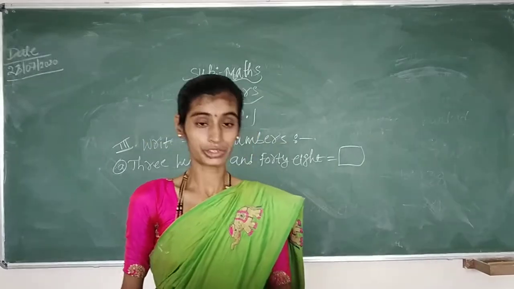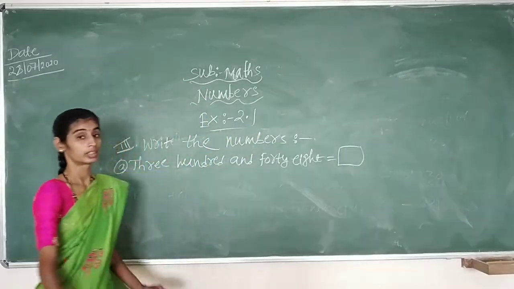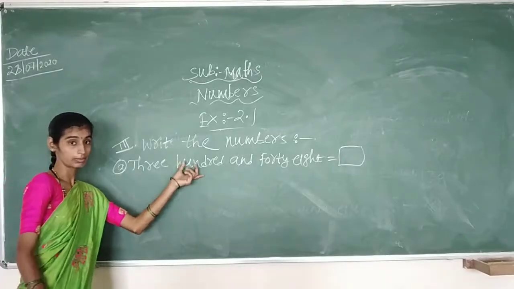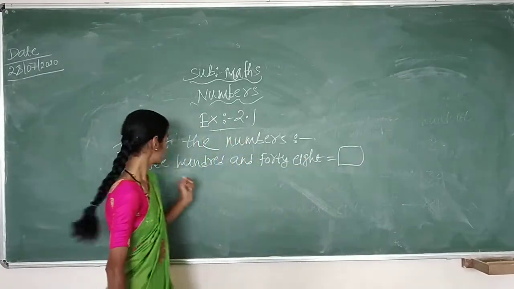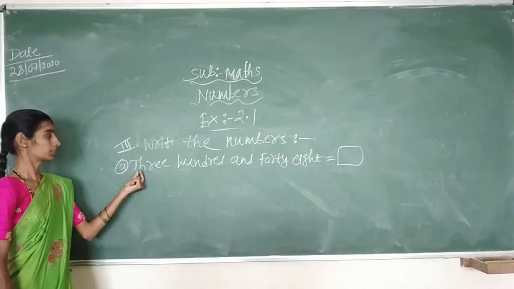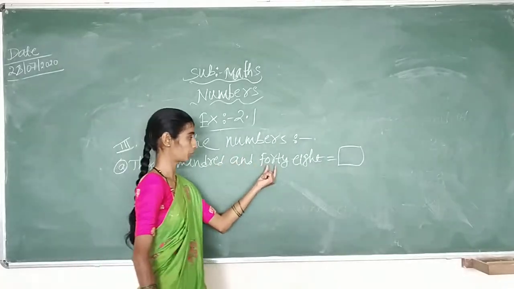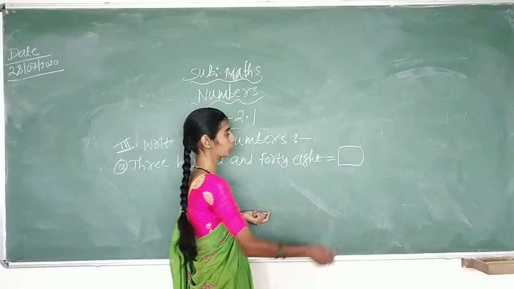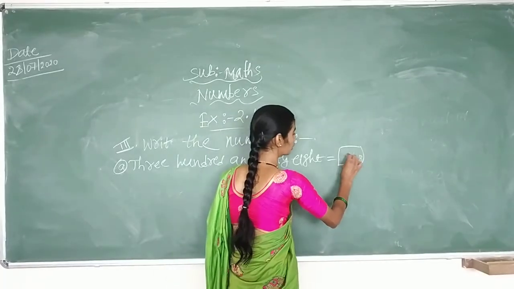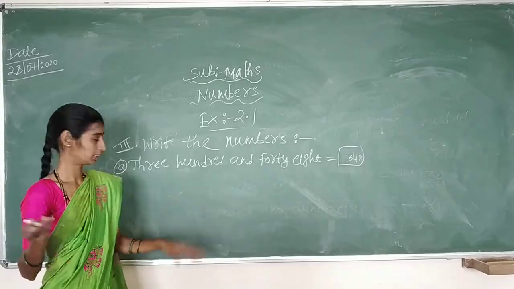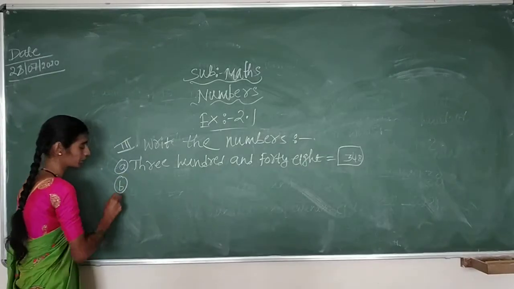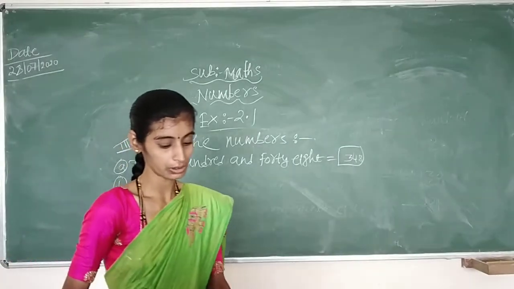So children, what do you have to do here? You have to read this number name and write the same number in the box. What is this number, children? 348. All of you know how to write 48. You can add 3, and it will become 348. Yes, easy. Now the second question, B question.